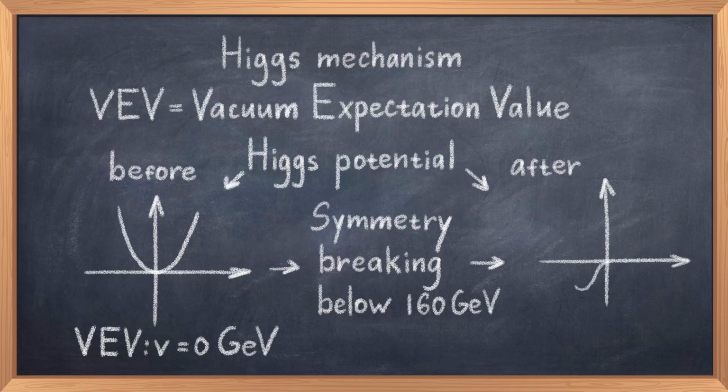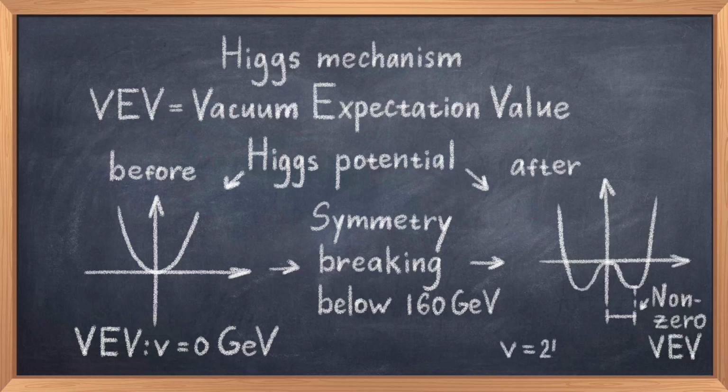The key here is that the VEV of the Higgs field is the distance from the center to the Higgs field. In the parabolic potential, the Higgs field is at the origin, so the VEV is 0. But in the Mexican hat potential, the Higgs field is now shifted away from the origin, and this displacement on the x-axis leads to the VEV becoming non-zero.